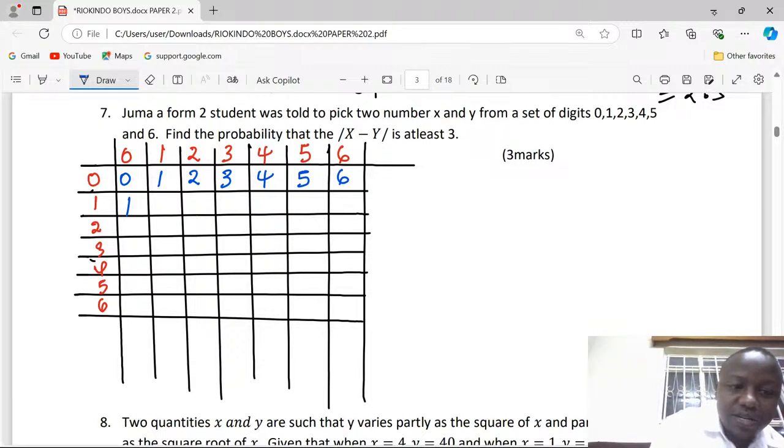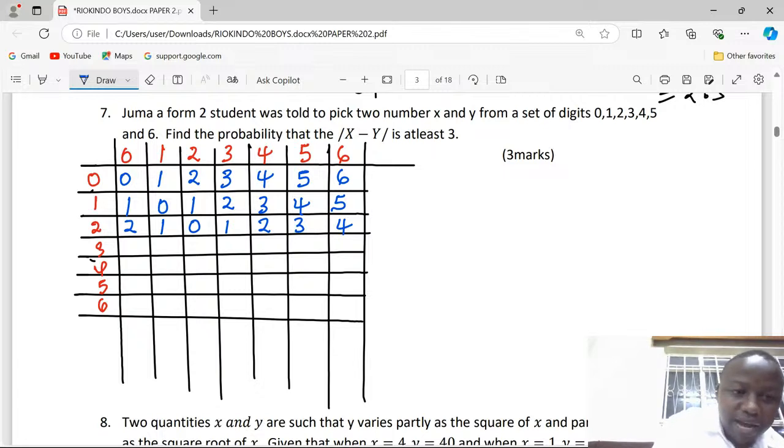Then 1 and 1, we will get a 0. 1 and 2, it will be 1. 1 and 3, 2, 3, 4, 5. You just continue filling. In the next, we'll have 0 and 2, and the difference will be 2. Therefore, 2, 1 and 2, the difference will be 1. 2 and 2, the difference will be 0. Then now 3 and 2, difference of 1, 2, 3, 4.